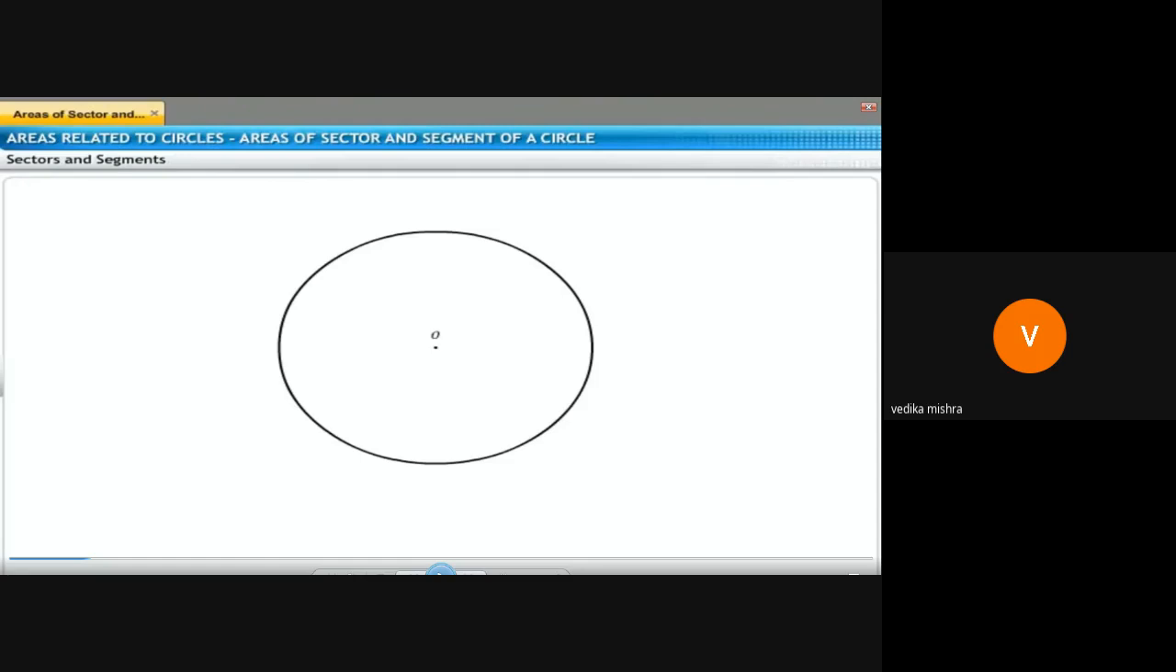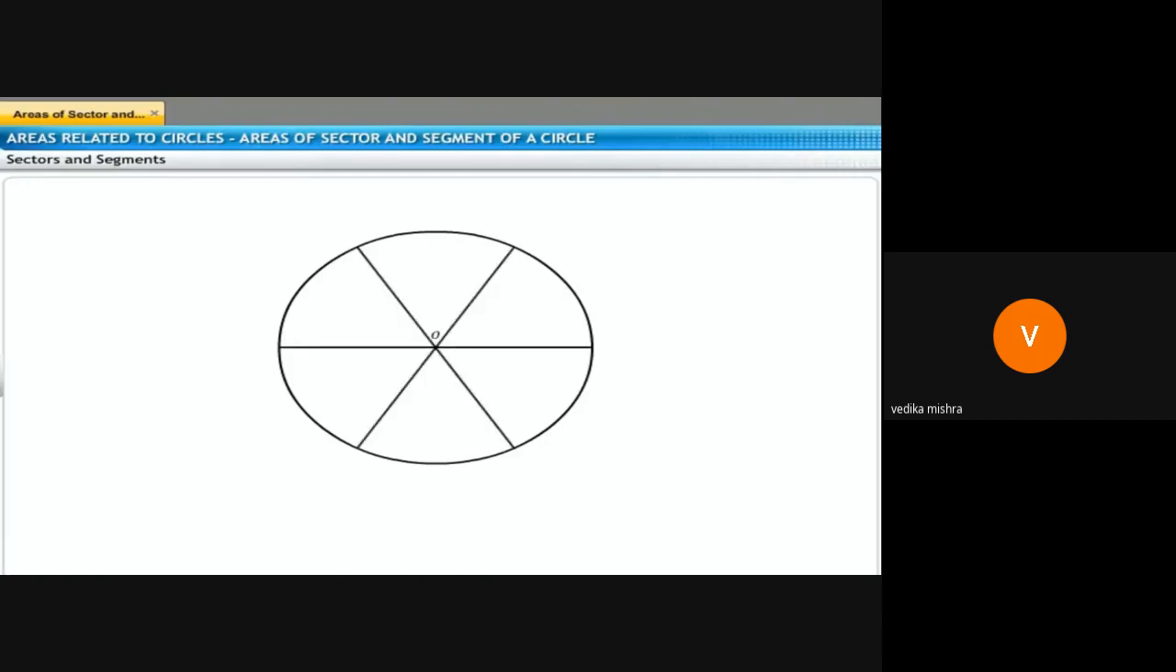From one fixed point, all the points at equal distance together form a circle. Okay, so that is a circle. Whenever you take a circle, this is the diameter. The fixed distance is called the radius, and the fixed point is called the center, and double the radius is called the diameter.